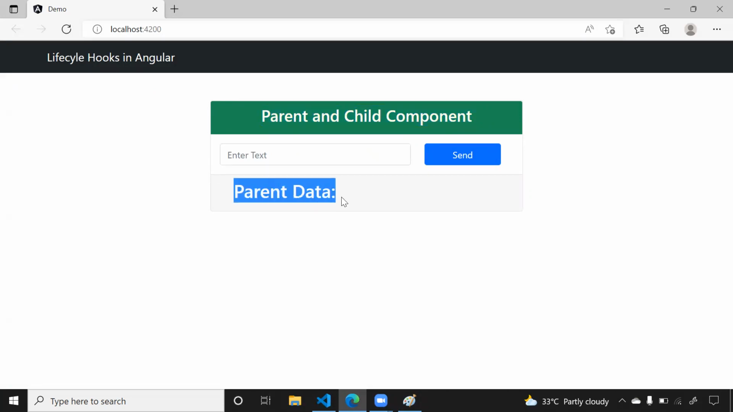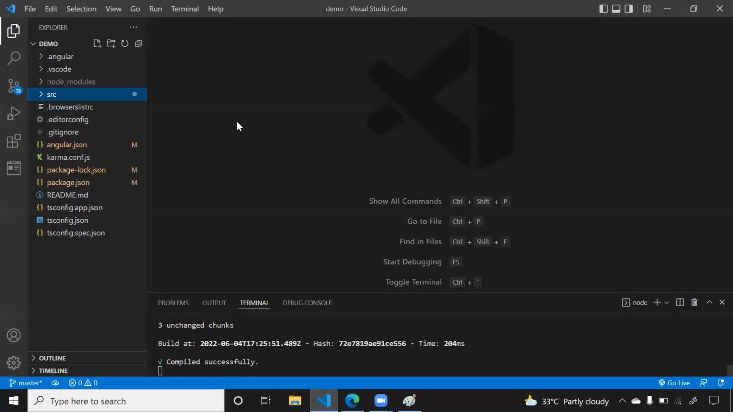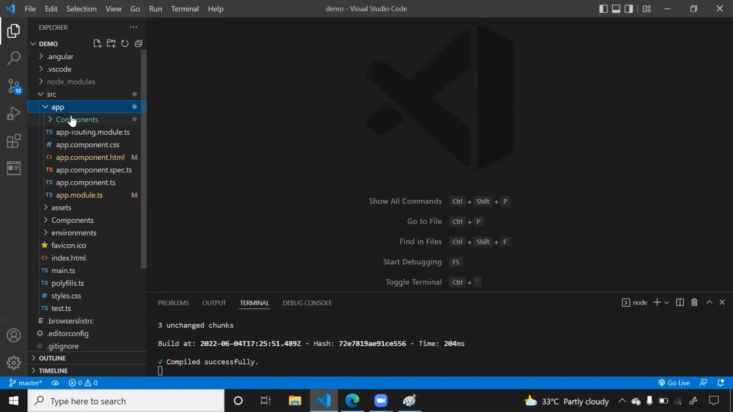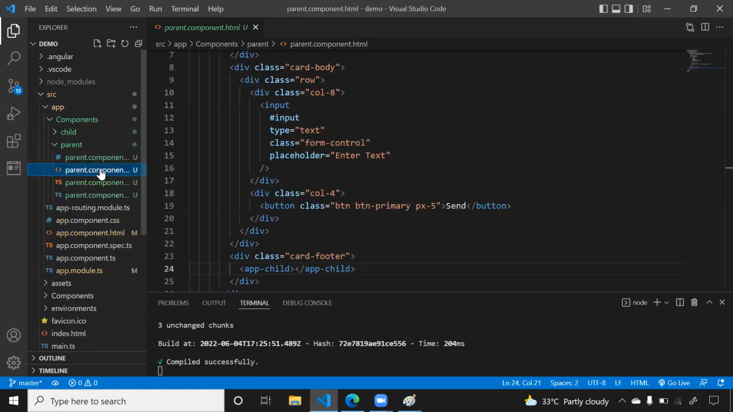And here, parent. Now my requirement is, whenever the user types something here and clicks on this send button, this data we have to take from here and display here. So let's do that first. Let's try to take the data from here and display it here. For that, let's go to that parent component in src. Let me go to this app, inside that components folder, inside that parents, let me go to the HTML.